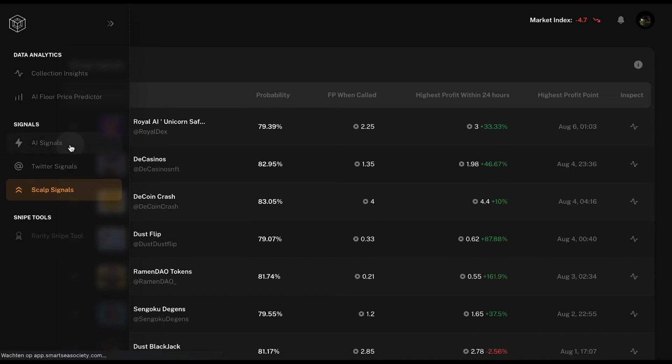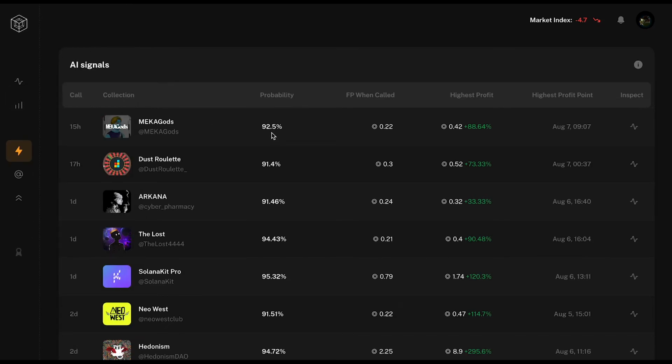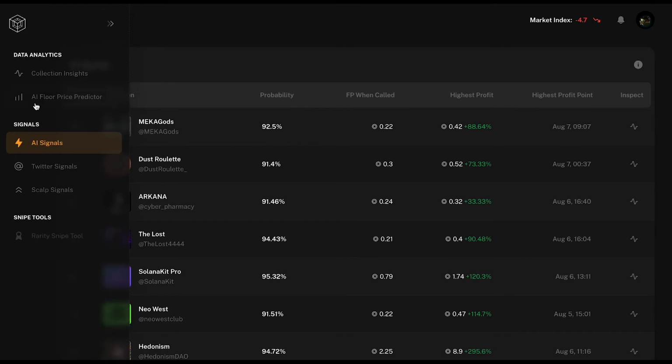It's important to know by the AI signals and the AI floor price predictor that obviously we want to see something and we see it signal or we see it going up in the AI floor price predictor. Always do your own research to make sure you really feel comfortable with trading your money, and to make sure you get all of the data, all of the indicators combined like we did in the collection insights, to make sure you get that most educated trade out there, and to be sure you are a better performer than the rest of the market. So that's really what this is about, guys.